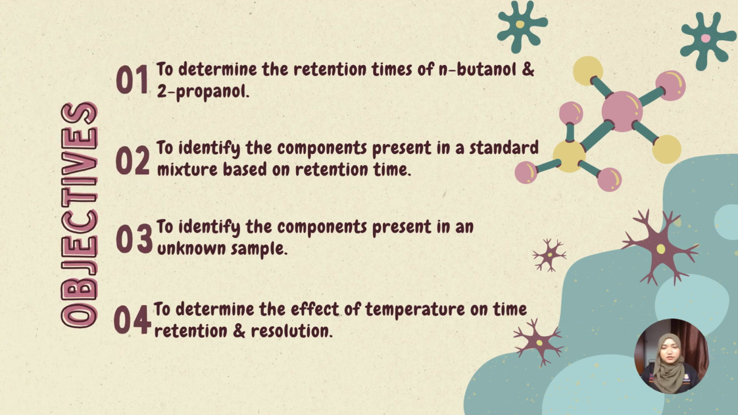And these are our main objectives for this experiment. The first one is to determine the retention times of N-butanol and 2-propanol. The second one is to identify the components present in a standard mixture based on retention time. The third one is to identify the components present in an unknown sample. And the fourth one is to determine the effect of temperature on retention time and resolution.